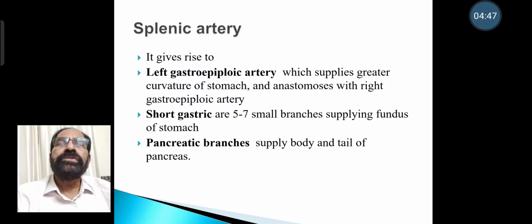Splenic artery gives rise to left gastroepiploic artery, which supplies greater curvature of stomach and anastomoses with right gastroepiploic artery. It also gives rise to short gastric arteries, which are numbered 5 to 7, and that supply the fundus of the stomach. Then we have pancreatic branches that supply the body and tail of the pancreas.